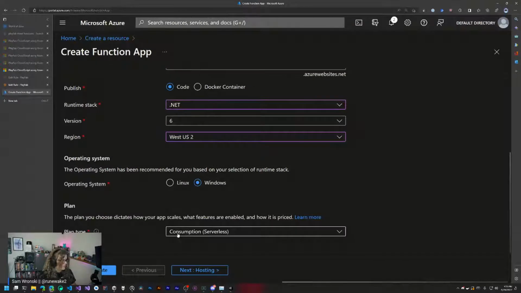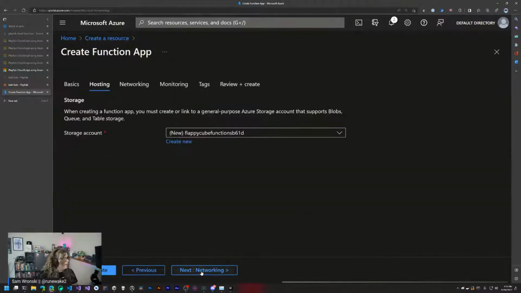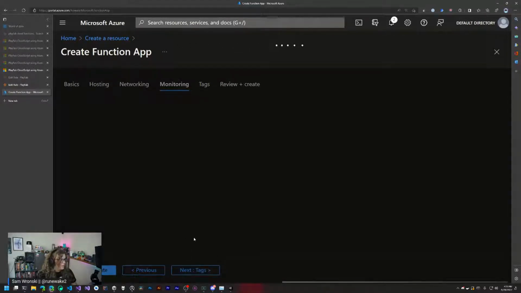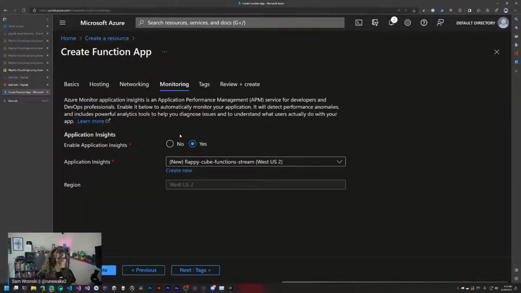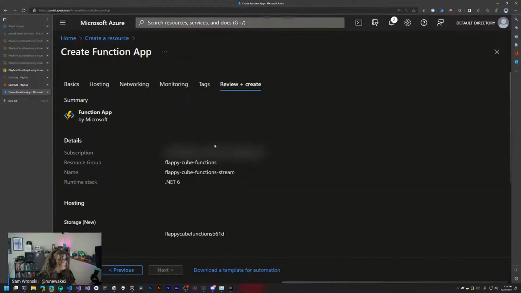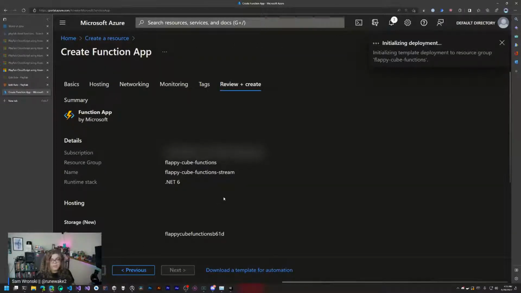The rest of this stuff, we're going to keep on a consumption plan, so it's only charged when we are using it. We don't need to spin up any VMs to host this. We need a storage account, and it will automatically generate one for us. Networking, I don't think we have to do anything here. And then monitoring, we'll turn on Application Insights, which will give us a little bit of telemetry about how this application is working. Tagging, I don't think we need any of those. So let's create this new function app.